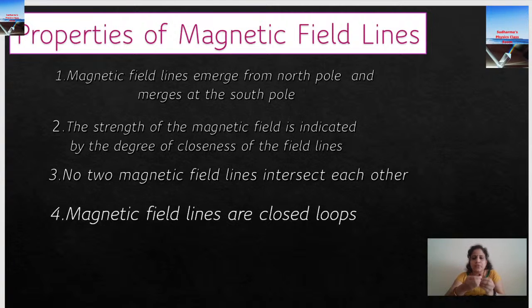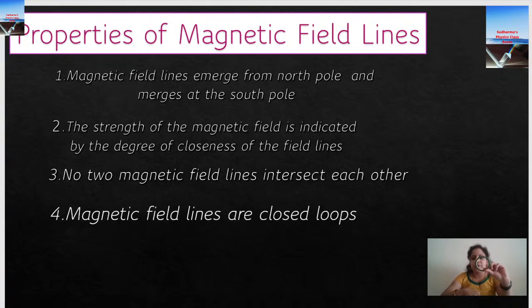It emerges from the North Pole. Field lines, if you plot, you can see it is coming from the North Pole and going towards the South Pole. So we say that it emerged. Emerged means it comes out of that North Pole and it's going towards the South Pole. It merges at the South Pole. So what do you mean by merging and emerging, right? So that is possible for a circle kind of thing, right?